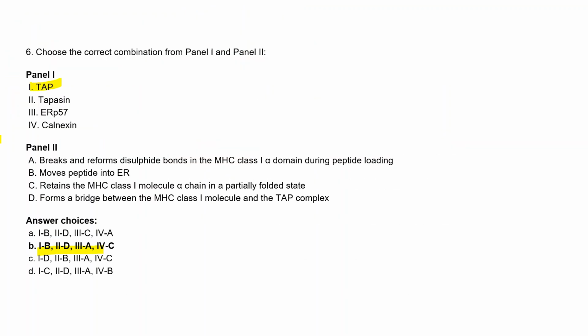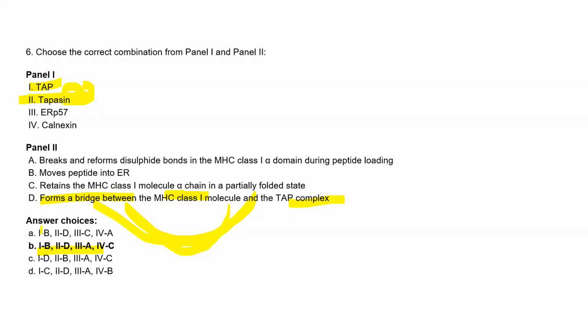The name also suggests that tapasin links to TAP, so we can easily recognize that tapasin forms a bridge between the TAP complex and the MHC class 1 molecule. Even through the name we can guess, tapasin, that is TAP and the MHC class 1 molecule, so it forms a bridge between these two.